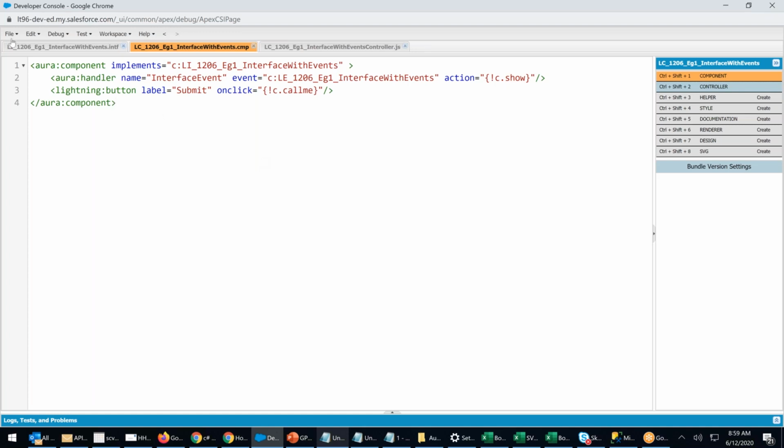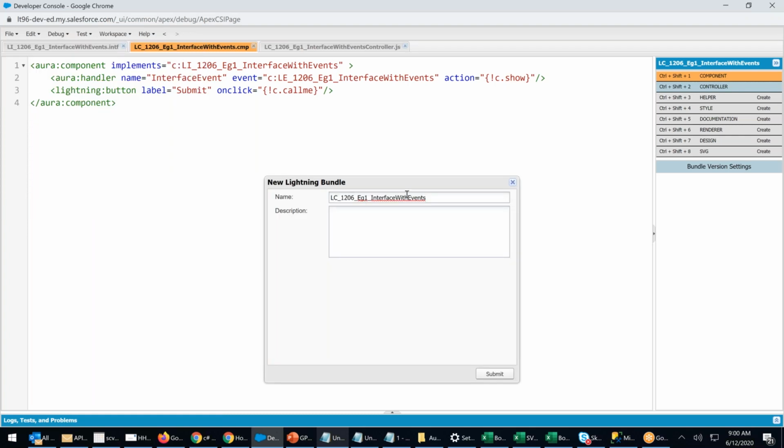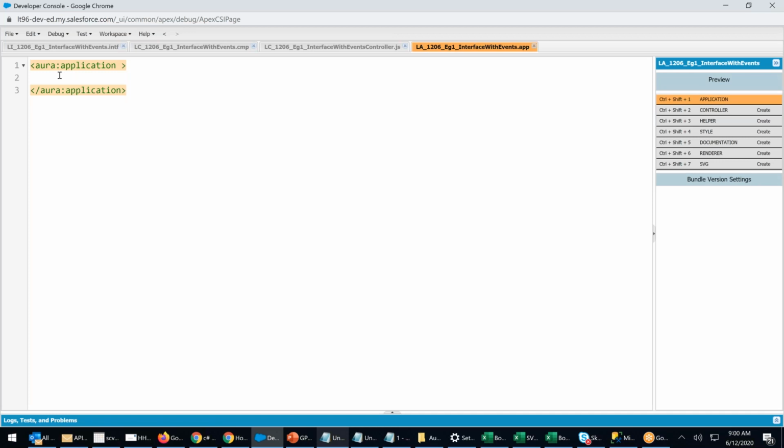Perfect. Now I'm creating an application. New lightning application. I will say LA lightning application. Control C. Submit. System is creating an application. I will say c colon, not cap C, small c, not LA, LC, right? Extends equals to force SLDS. Force SLDS. Control S. Click on preview.